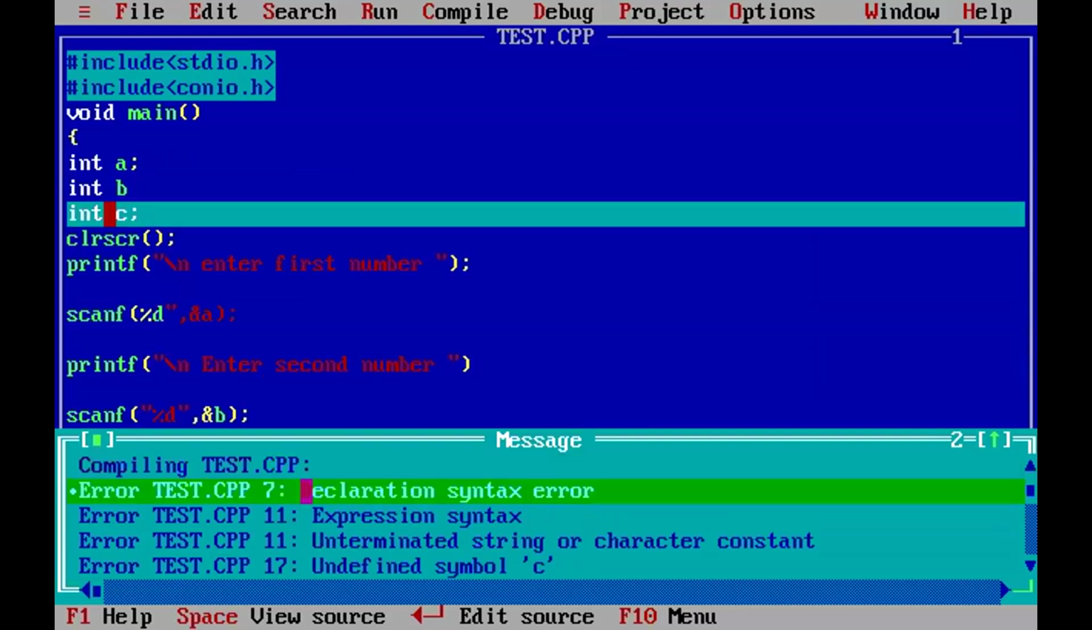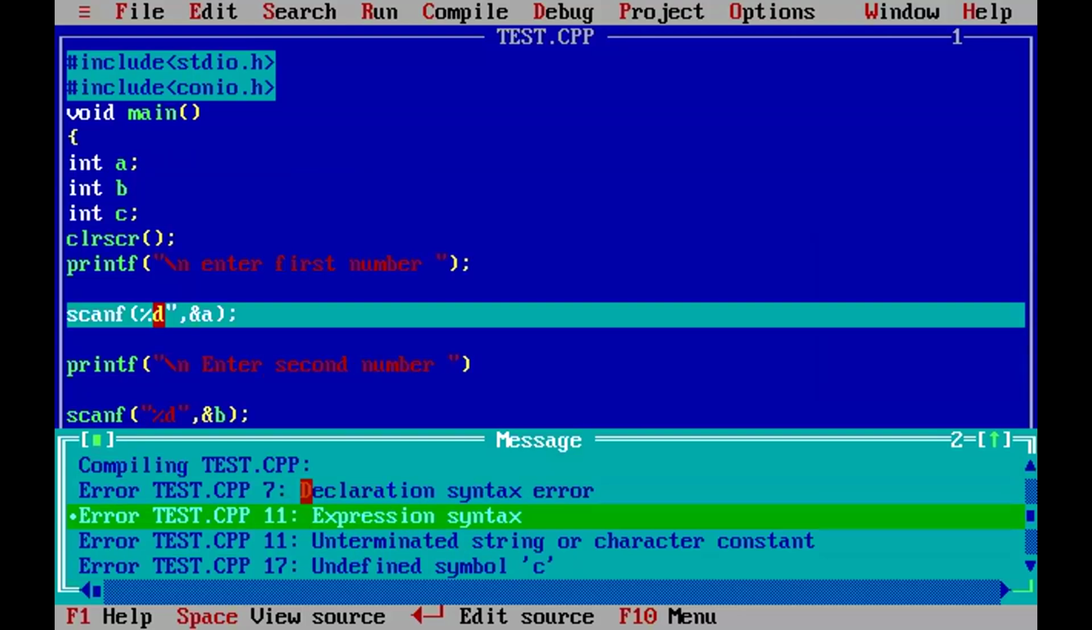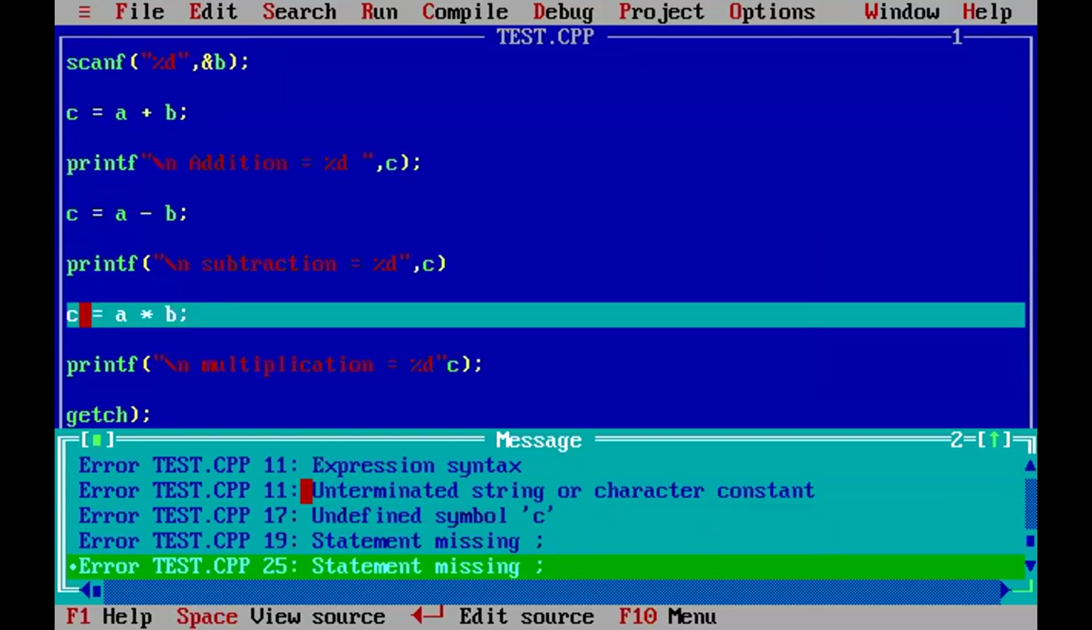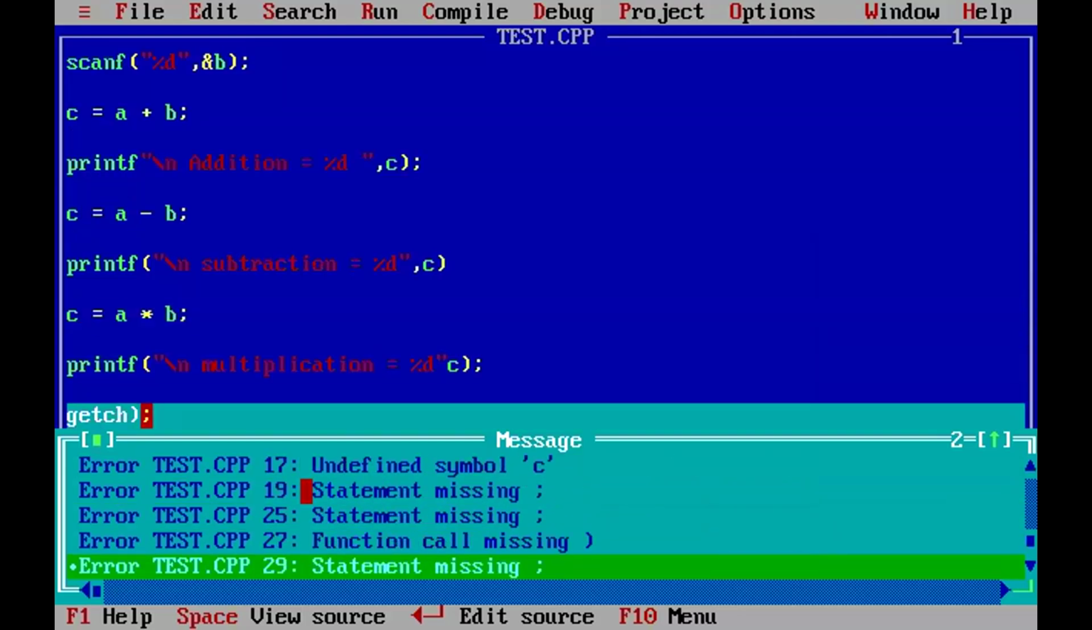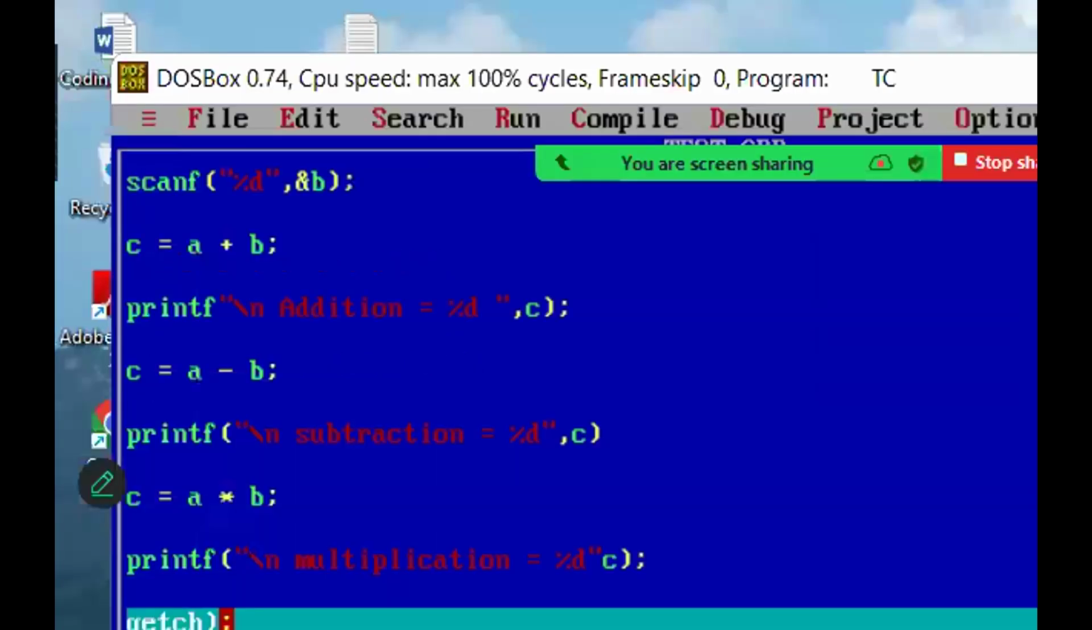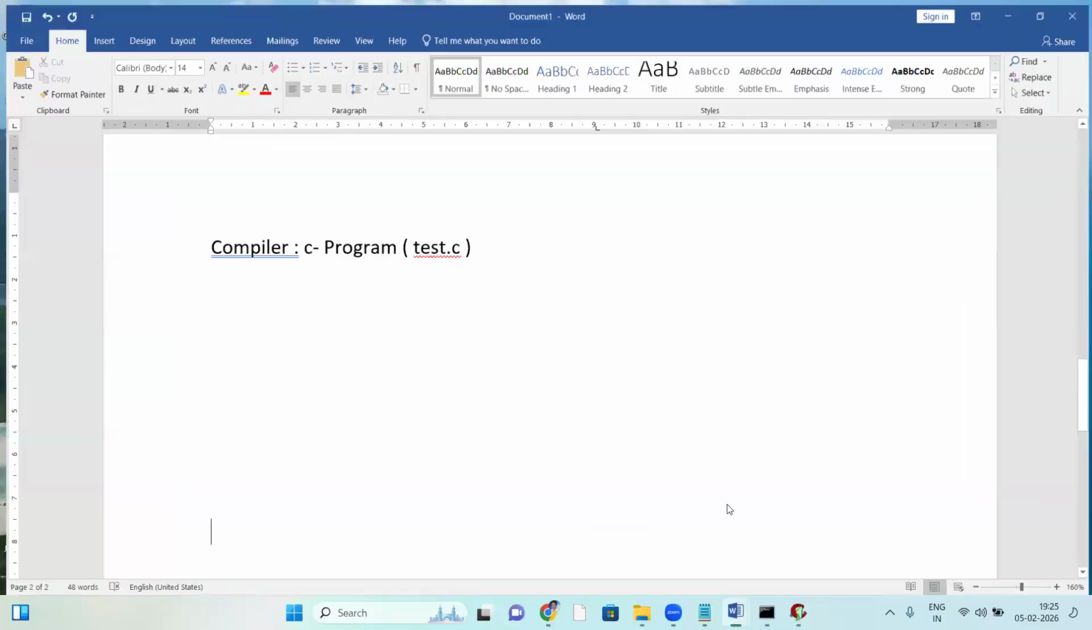Even when the 7th line error comes, it goes to the 11th line, then the next line, and the next line. So the compiler checks the whole code from top to bottom.